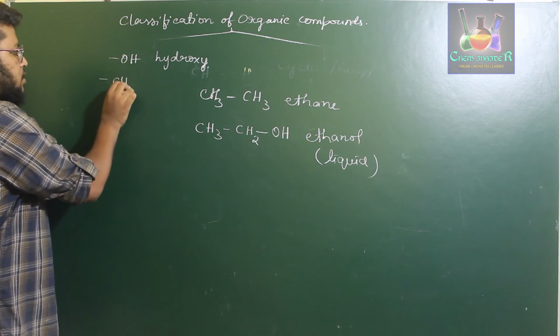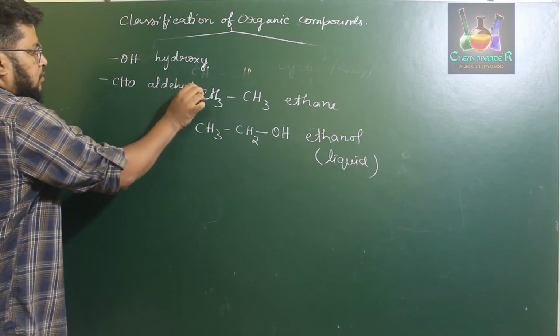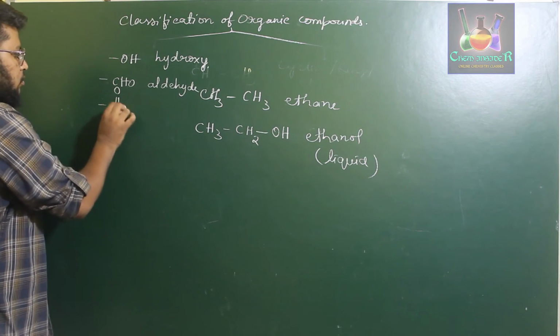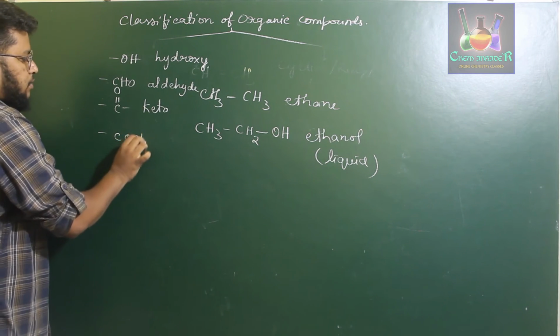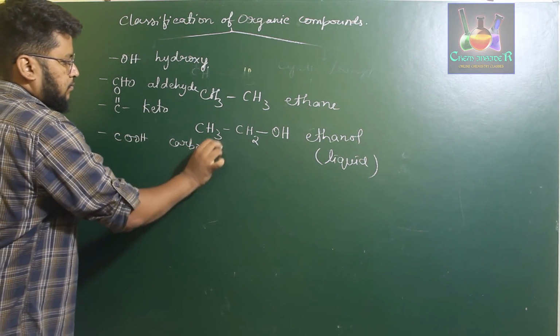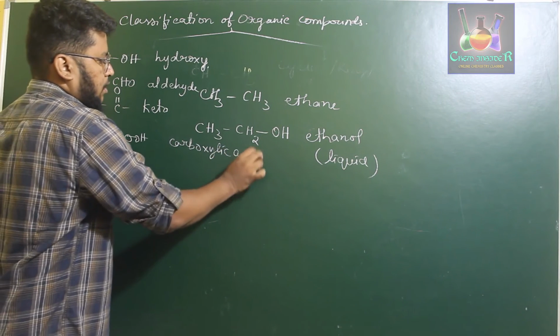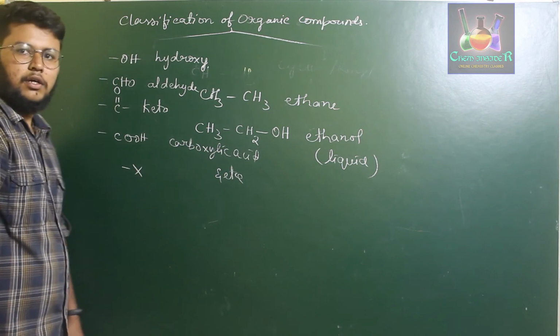If you have a CHO, that means aldehyde group. If we have C double bond O, those are called keto group. If we have COOH, these are called carboxylic acid, and etc. We can also have halogens, etc.